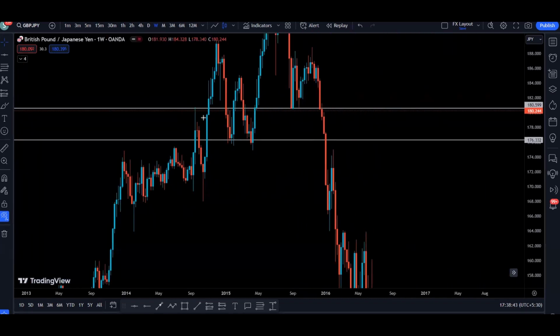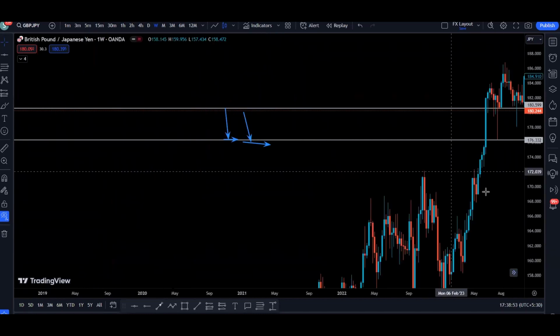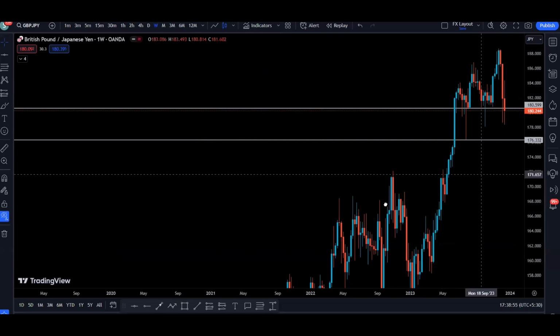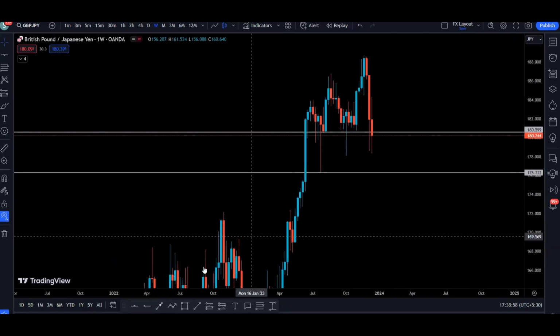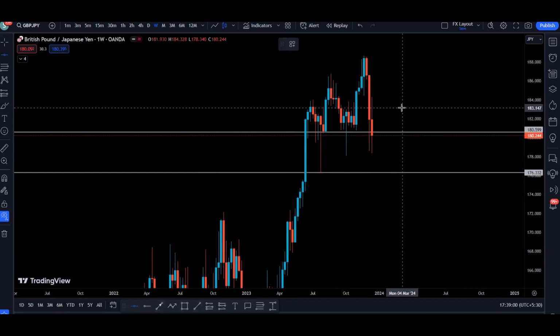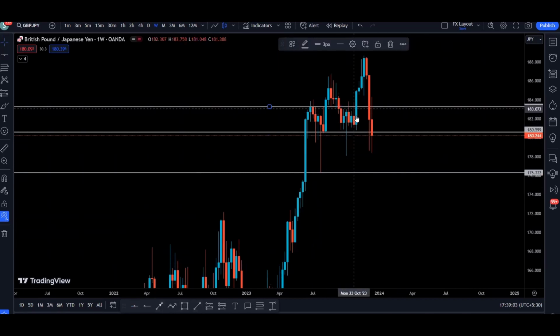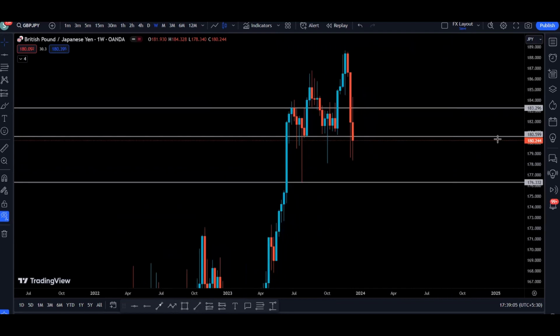So here also we can see that price was coming down, we found support here. Price was coming down, we found support here. So this one is going to be a strong support area. If the price comes down, this one is going to act as a level to us, and on the upside, this one is going to be a level as well, as we saw historically where the price found support. So basically we found resistance here and we found support. So we rejected this area multiple times in the past.